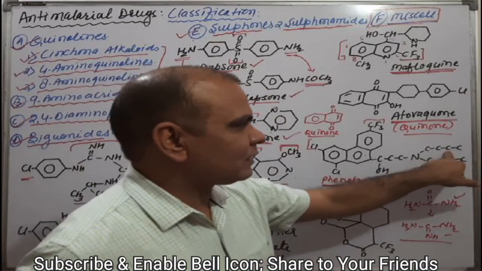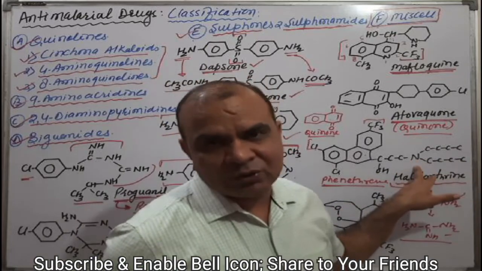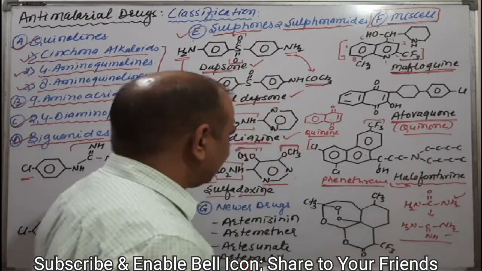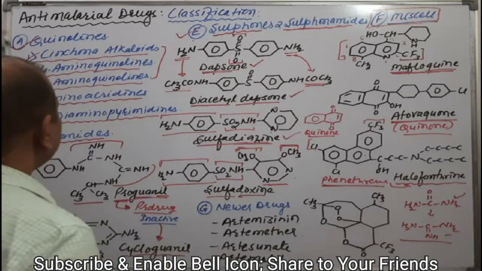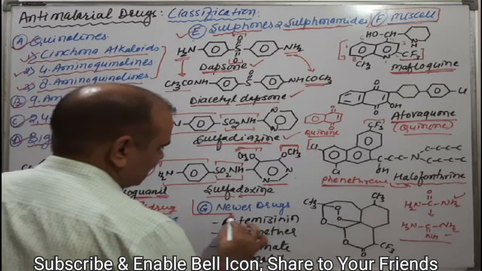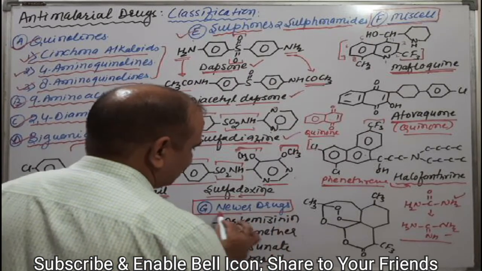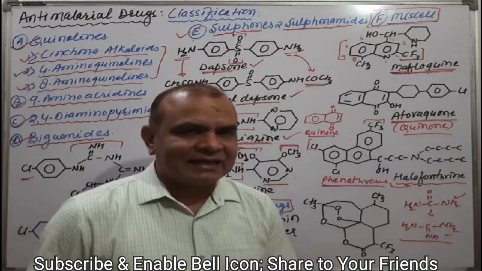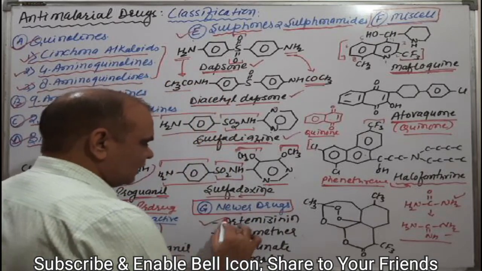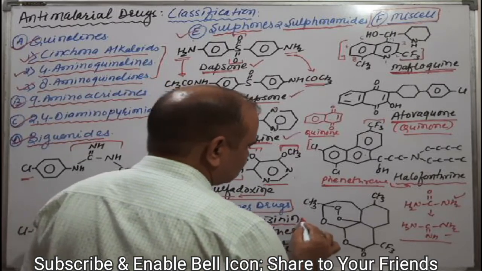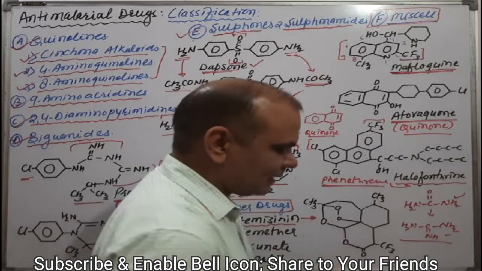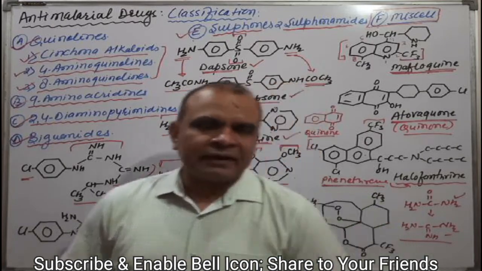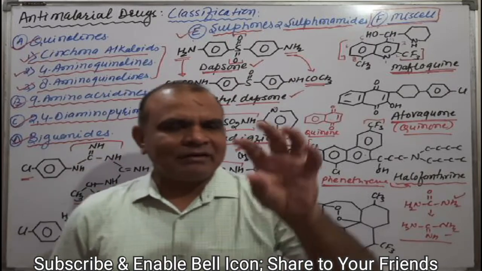Clear? Now come to the next and last category, that is antimalarial newer drugs. Okay, what are newer drugs? Try to understand. Artemisinin is one of the breakthroughs among antimalarial drugs. It is a 100% curative form for malaria. That is antimalarial artemisinin. What is that?